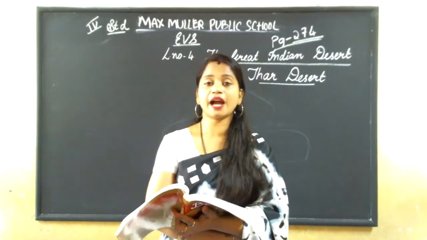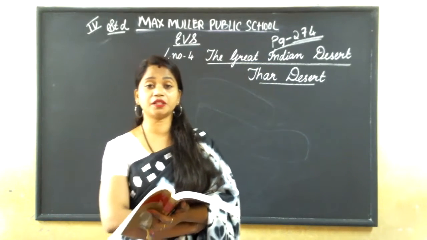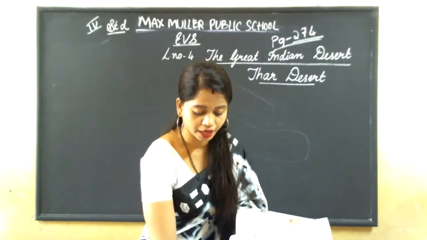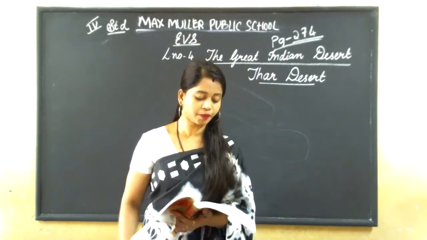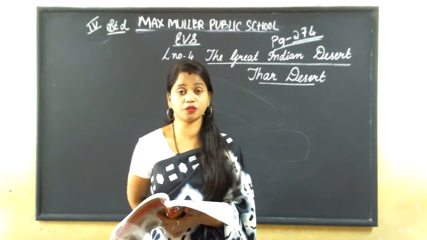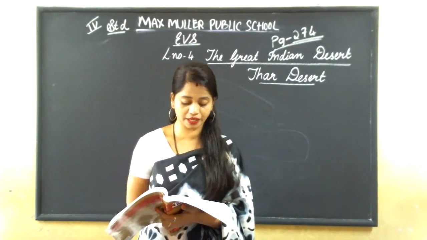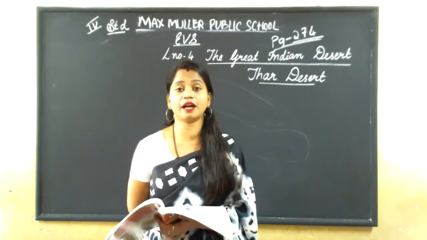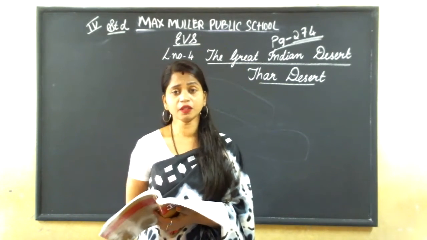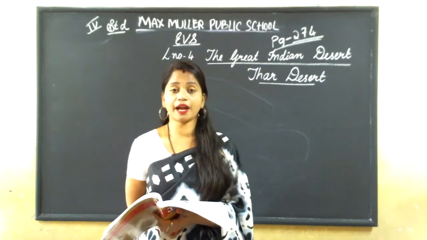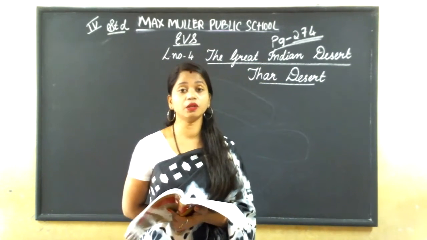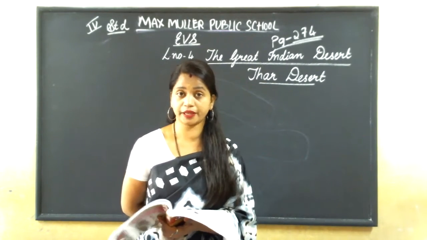The temperature is very high, and there is no rain, so the soil is not fertile at all. So the crops are not grown there.